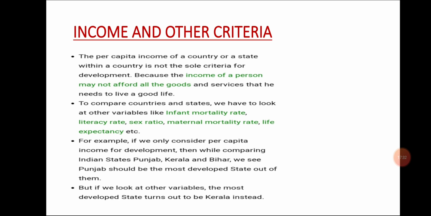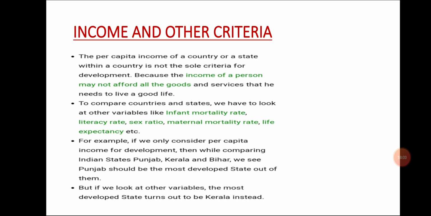Now we will see one example here. If we only consider per capita income for development, then while comparing the Indian states Punjab, Kerala and Bihar, we see Punjab should be the most developed state out of them. Punjab is a prosperous state with good per capita income.